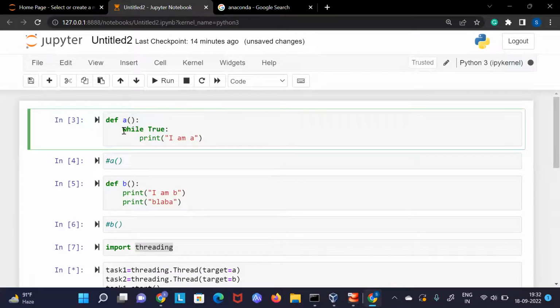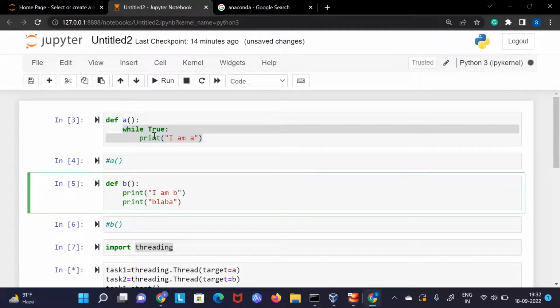Why am I just using while loops here? Don't worry about that. It is just to show you that if I have thousands of lines, some big process running, I am using a while loop so that the function will not end. Otherwise, if I write something like this, the function will just end after the first call, right?